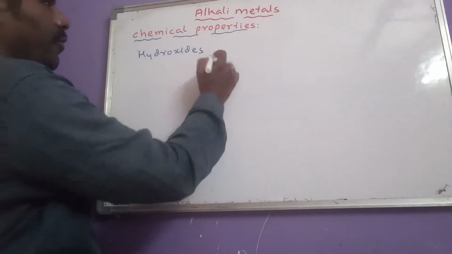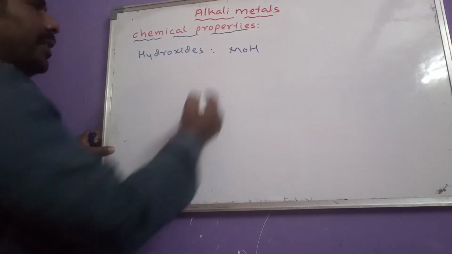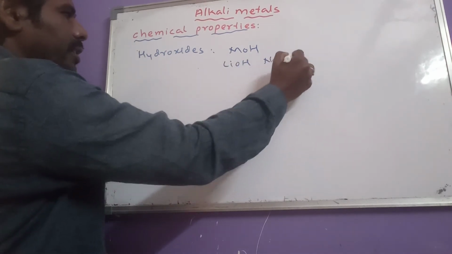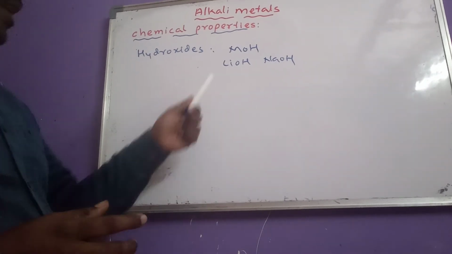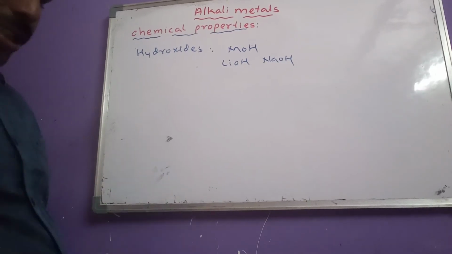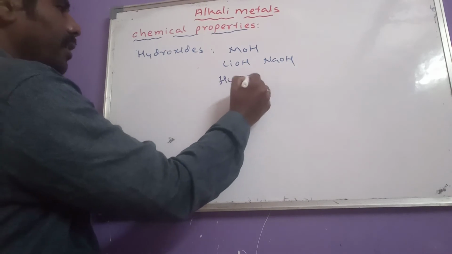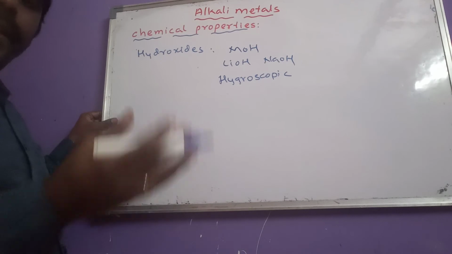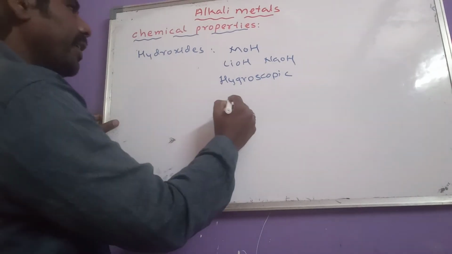Alkali metals form MOH type of hydroxides, and examples here are LiOH, NaOH, like this. All these hydroxides are thermally stable and lithium hydroxide has less basic nature. Another important thing here, all these are hygroscopic in nature. That means they can absorb moisture and also carbon dioxide from atmospheric air.